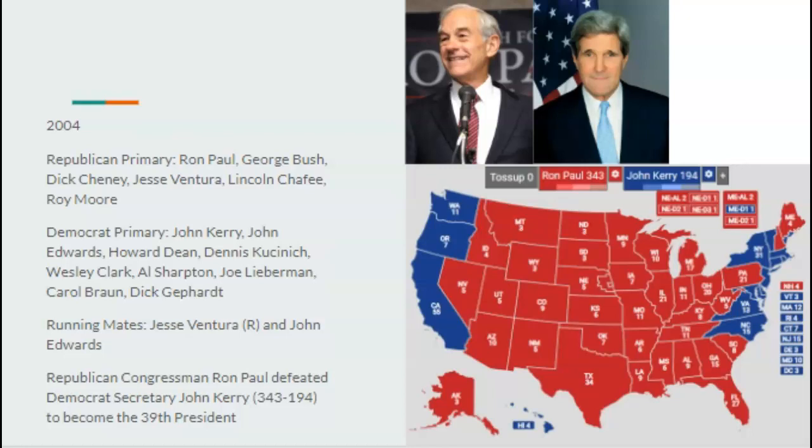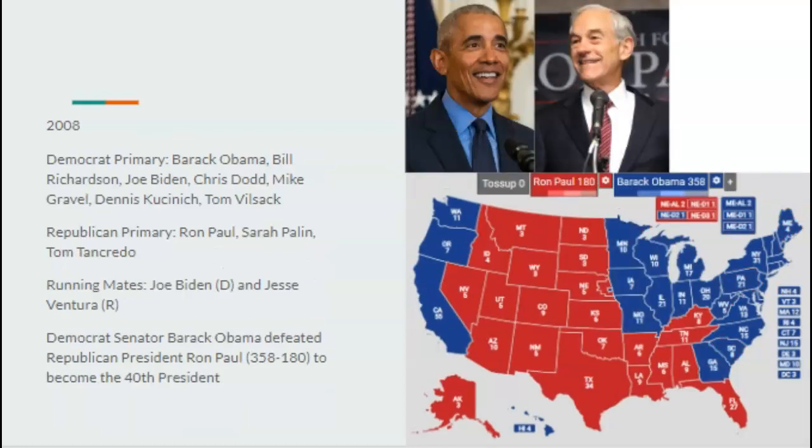And of course, the economy would crash due to the Great Recession, and that just makes Ron Paul look pretty bad. And the Democrats would nominate Illinois Senator Barack Obama in 2008, and Obama would crush Ron Paul 358 to 180. Obama doing very well with white working class voters and Southern voters as a whole. As you know, trends are a lot different here. We'd see Ron Paul do better in these libertarian leaning areas like Nevada, Arizona, Colorado, New Mexico, while Obama does better in southern states like South Carolina and Georgia, as well as Missouri.